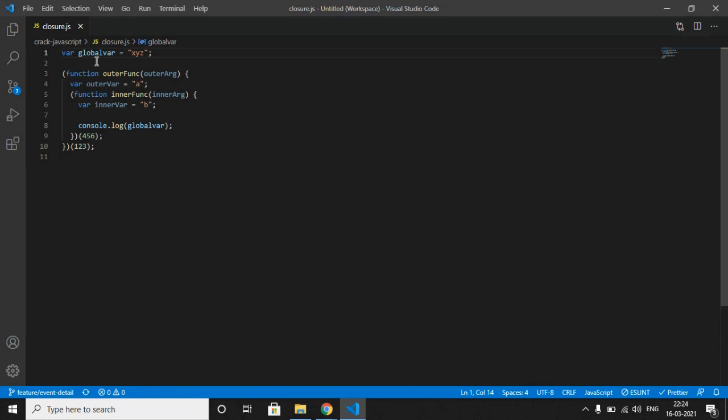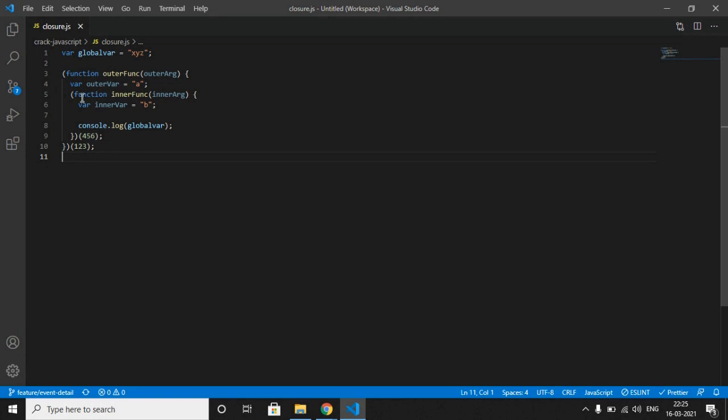So our console is printing the value of global var. So this is what closure looks like. Yes, this is called closure. See, I have already told you before that closure is nothing, it is pretty simple. Now let me tell you its perfect definition so that you can get more idea about closure. So what is closure?